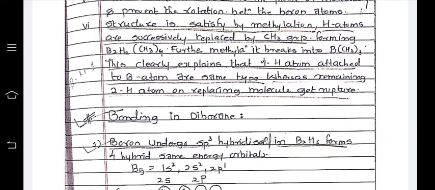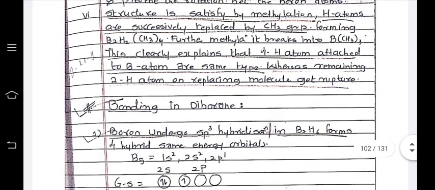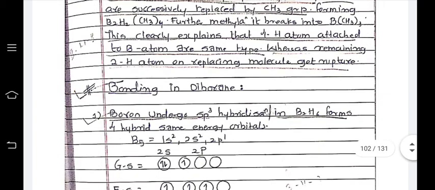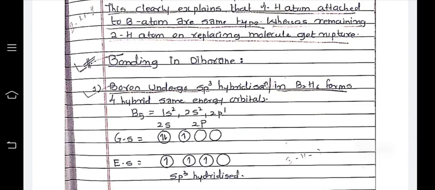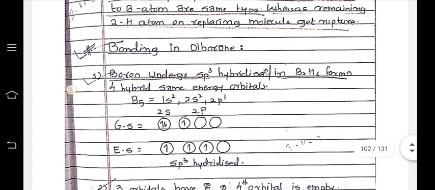The structure is supported by methylation. Hydrogen atoms are successively replaced by CH3 groups, forming B2H2(CH3)4, and on further methylation it breaks into B(CH3)3. This clearly explains that the four hydrogen atoms attached to the boron atoms are of the same type, whereas on replacing the remaining two hydrogen atoms the molecule gets ruptured.